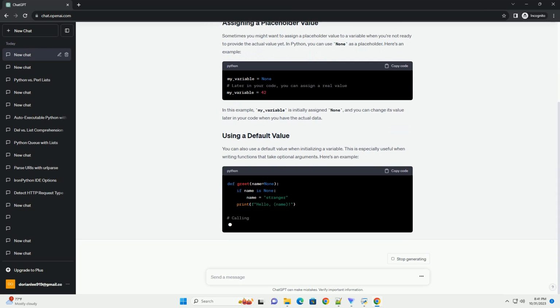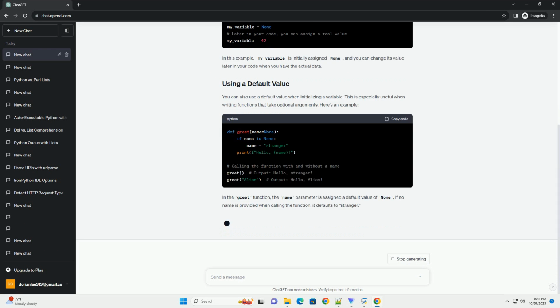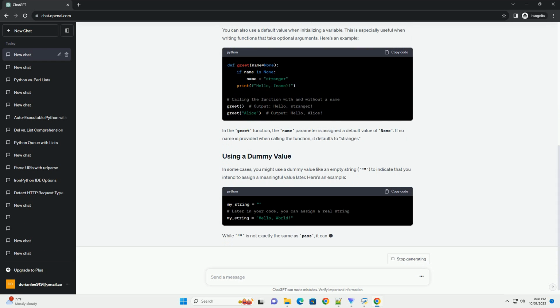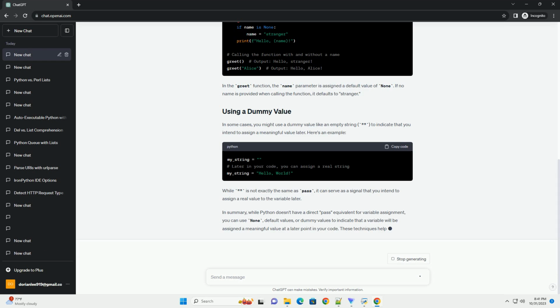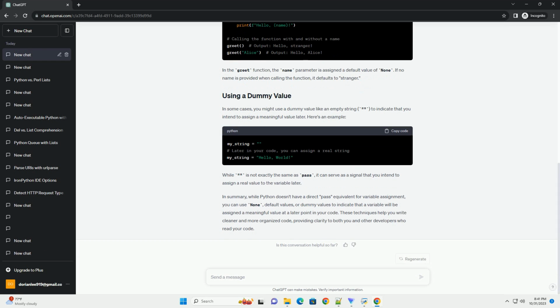In some cases, you might want to use a default value or a placeholder, which can be None or a specific value, depending on your use case. I'll provide you with some examples to illustrate this concept.